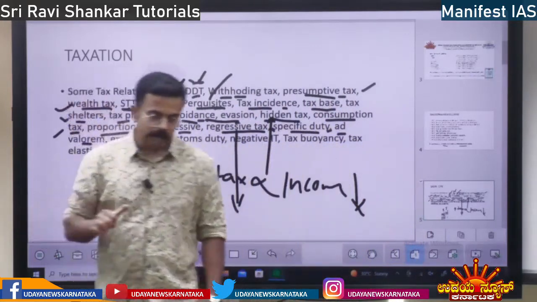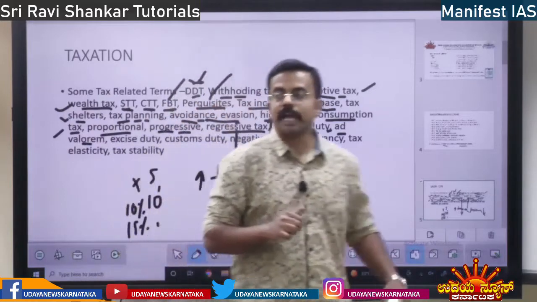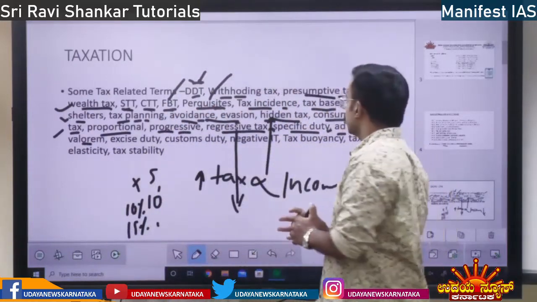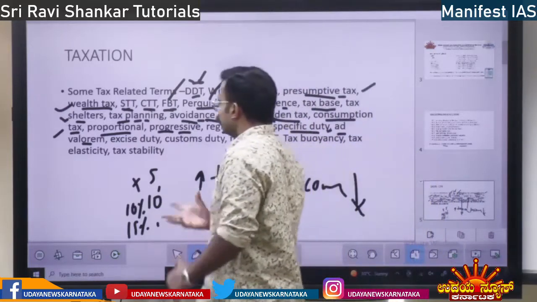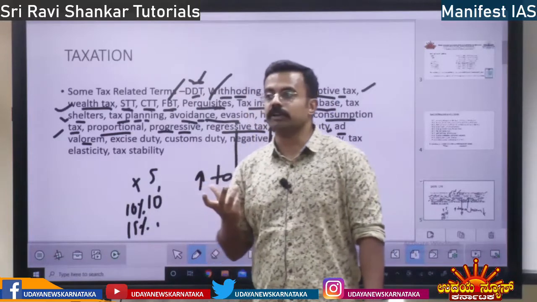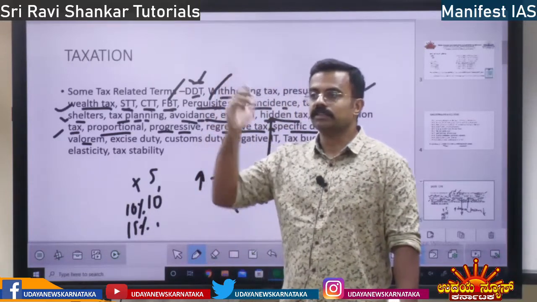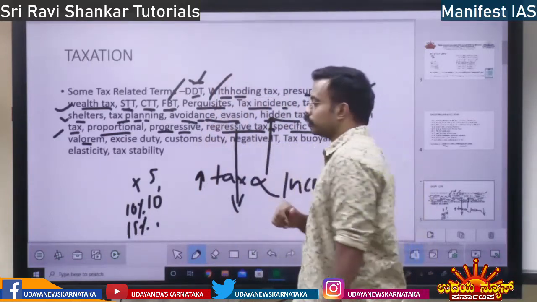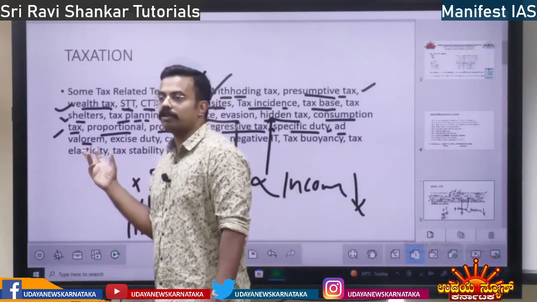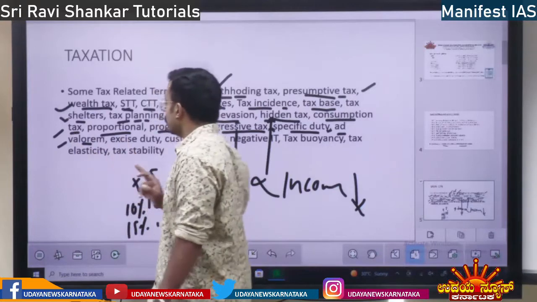Then next you have the concept of ad valorem. Ad valorem means based on the value. Based on the value, tax is imposed, right? If, for example, you buy diamonds, diamond is high value, so tax is high. So you buy some clothes, clothes are low value, so tax will be low. Based on the value of the goods, tax is imposed, that is ad valorem.